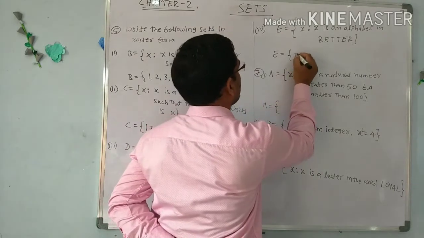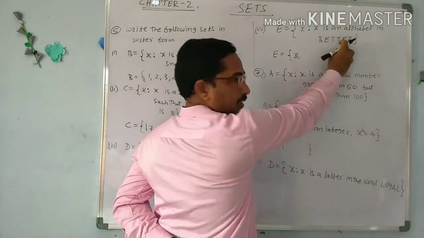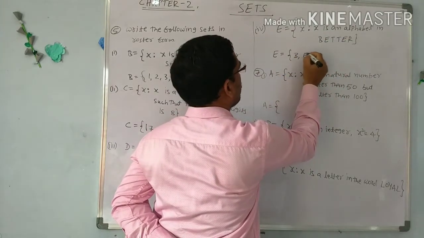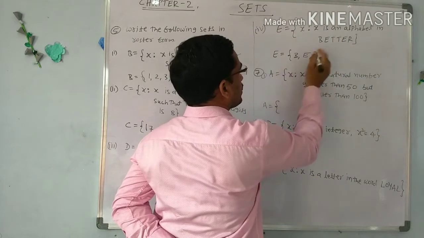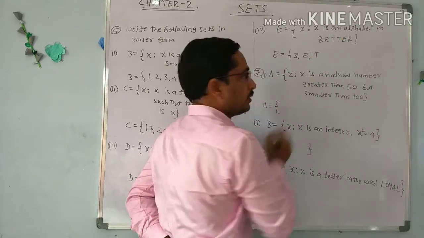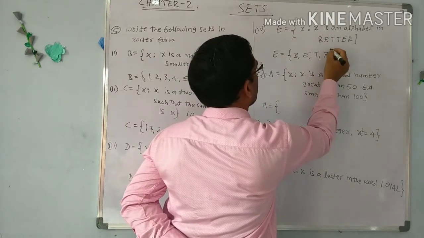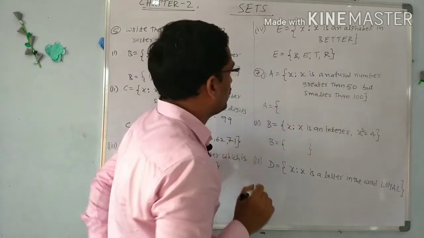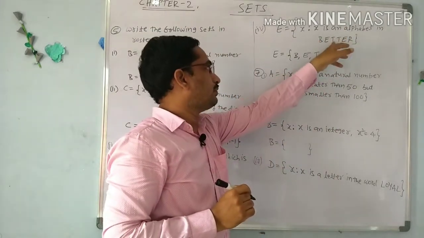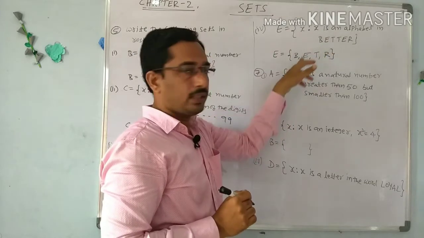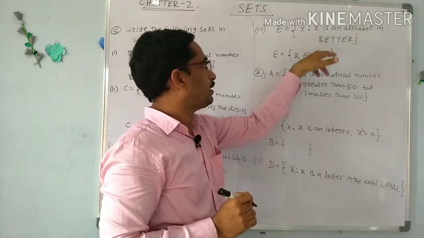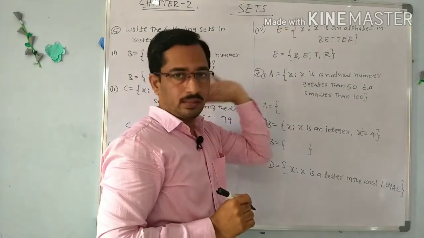So first B. E is repeated 2 times, so we have to write only 1 time E. T also 2 times, but we have to write only 1 time, and R. So these are the elements of the word better, alphabets of the word better: B 1 time, E 1 time, T 1 time, and R 1 time. All the letters are covered.